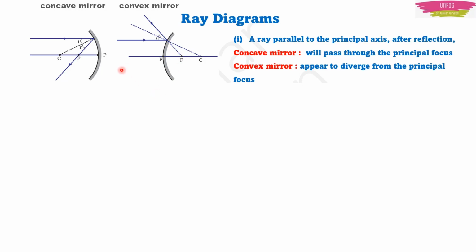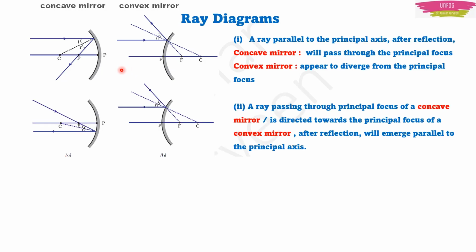Okay. Then the second rule is that if the ray of light is passing directly through the principal focus, for a concave mirror or for a convex mirror, after reflection, the reflected rays will be parallel to the principal axis. Here in the concave mirror, it is parallel, you can see, and here in the convex mirror, this is the incident ray, it gets reflected like this.